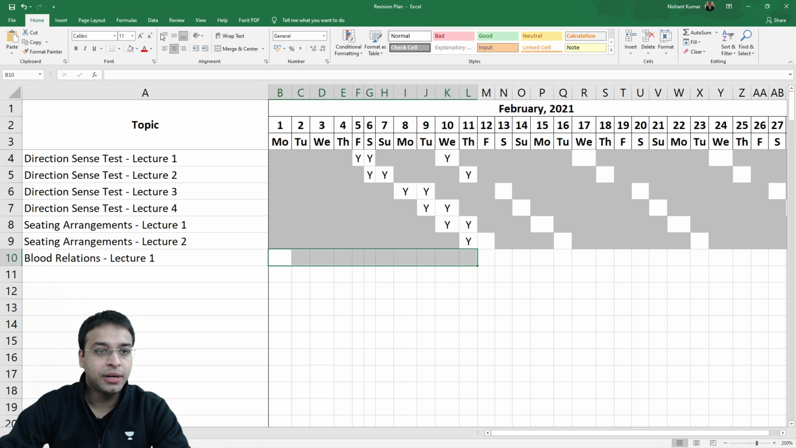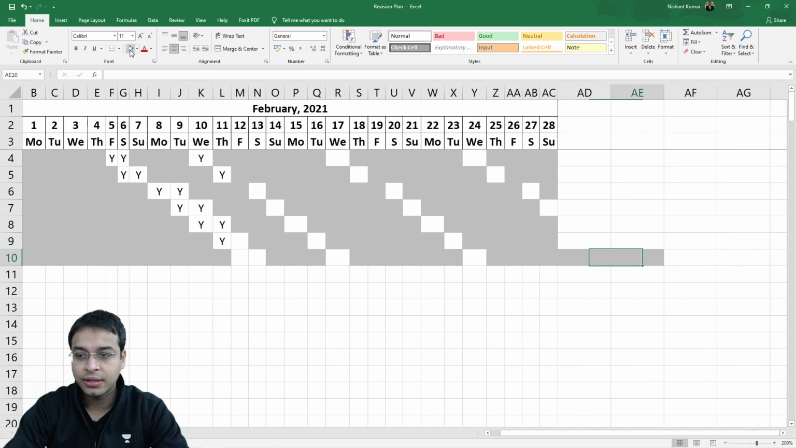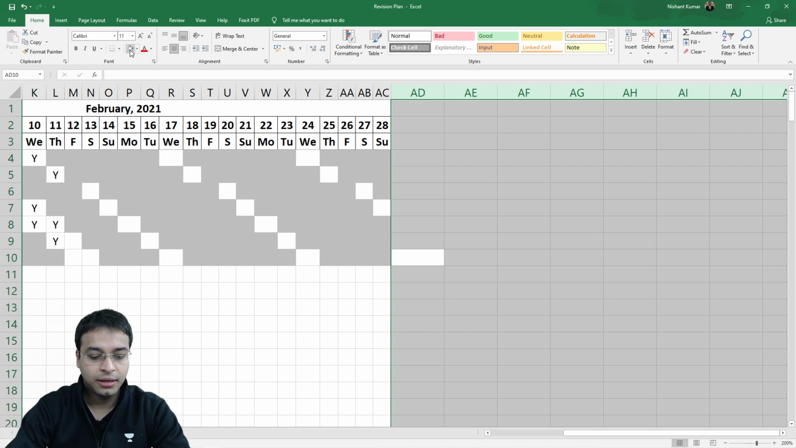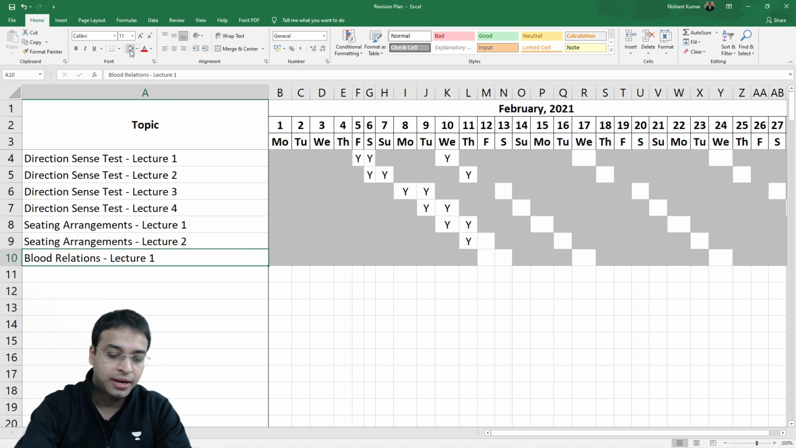Today is the 12th of February. So I'm going to color this, then 3 blocks color, then 6 blocks color, then copy and then paste, right? And remove all these cells. So this is your revision schedule for the lecture blood relations.